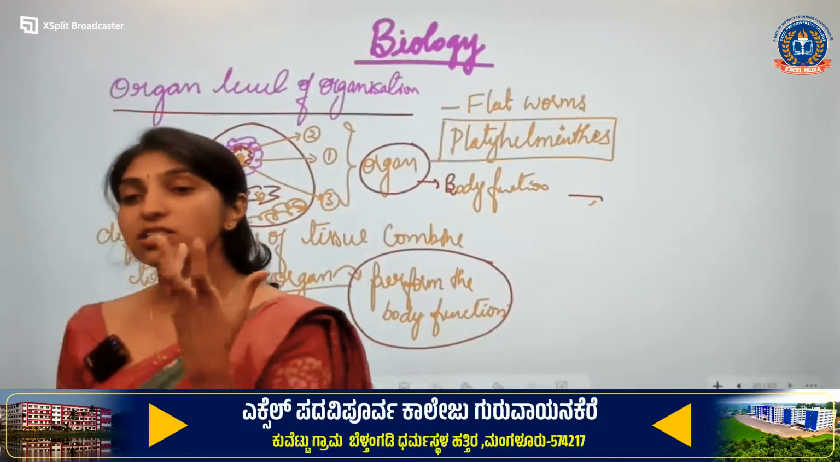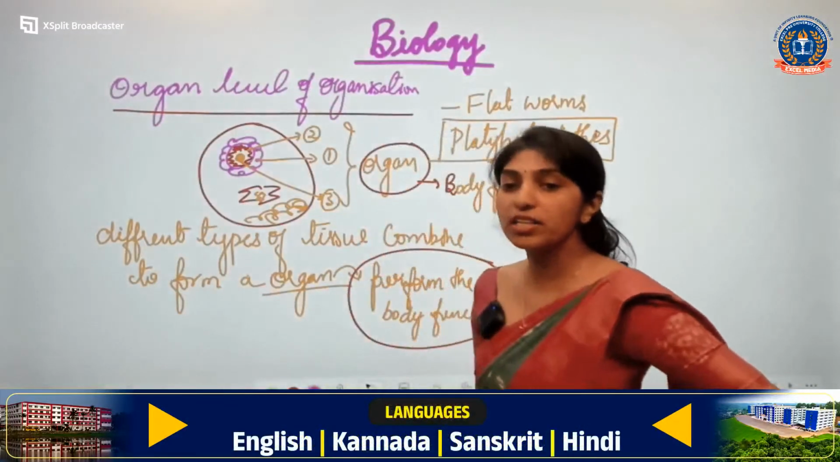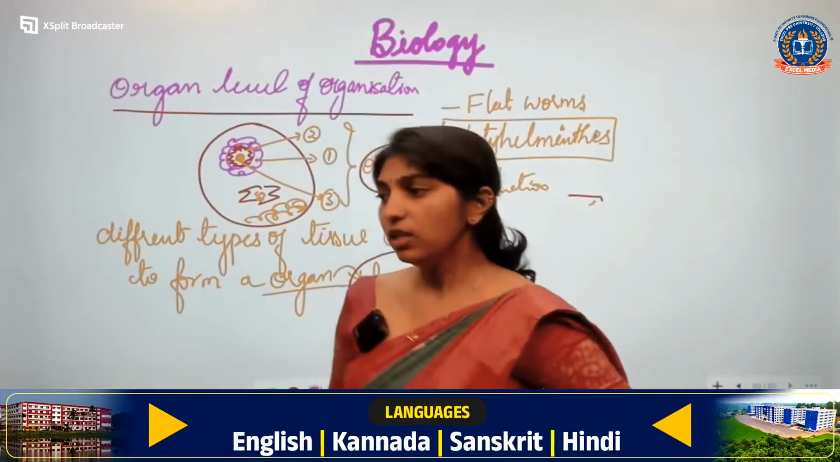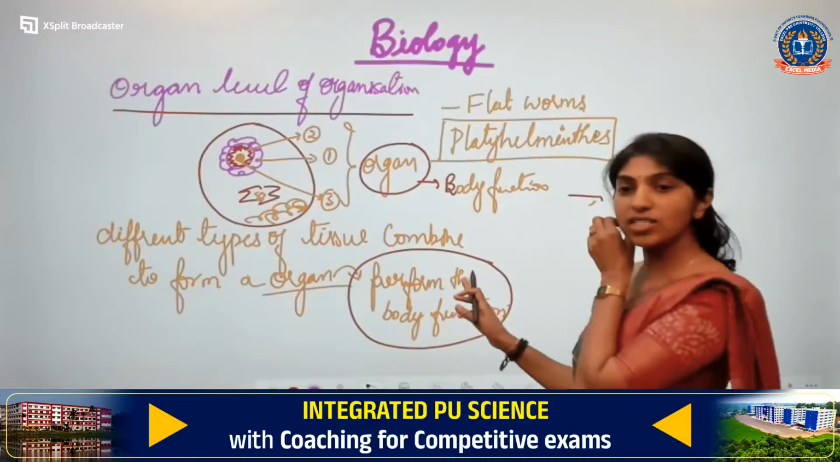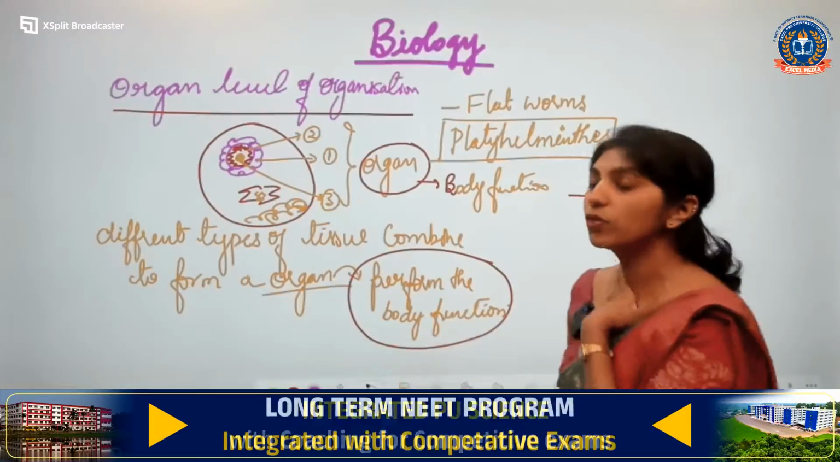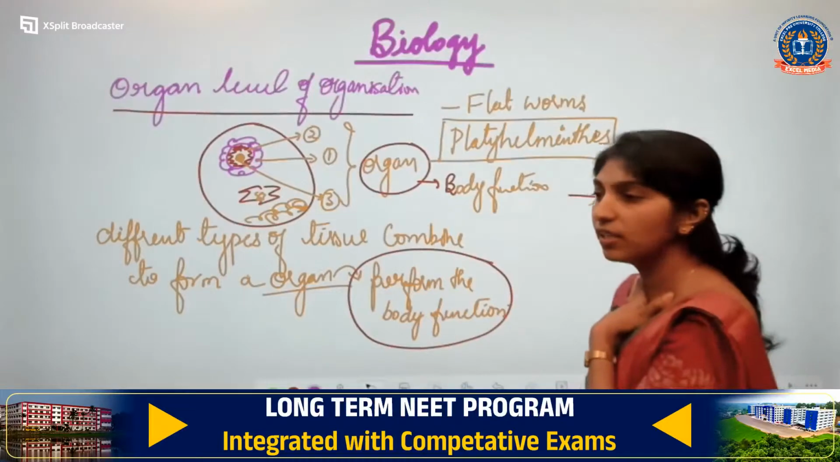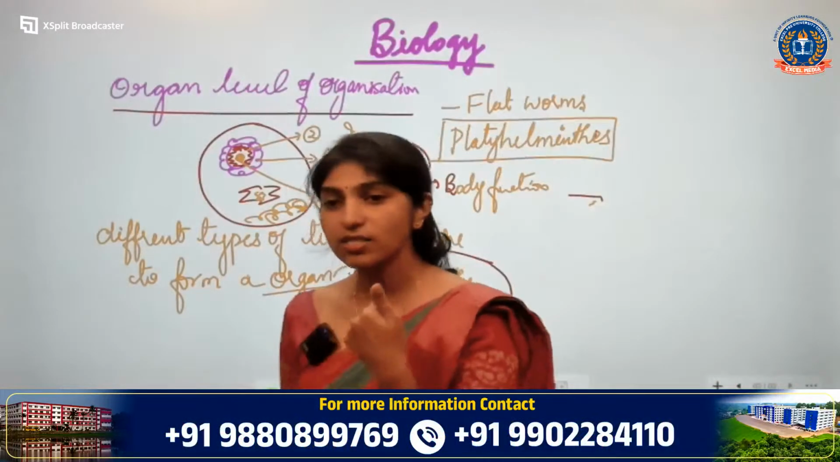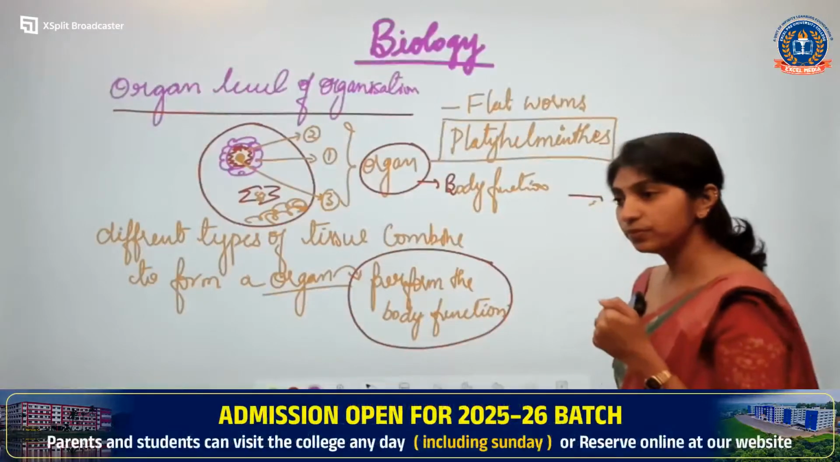Humans, we have organ system. The next one, whatever we are going to study, will be an example for organ system. Just give me a clarity that this part is clear, that is organ level of organization is clear. If this part is clear, I will move to the organ system level of organization. Is it clear? Or if you have any doubt, you can ask now itself, so that we can have a discussion and clear it off here itself.